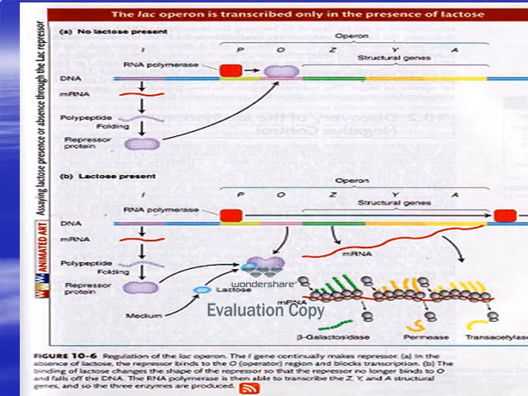So when the repressor does not bind with the operator, the structural genes ZYA are expressed, giving messenger RNA, and the messenger RNA is translated into protein, giving these three enzymes, beta-galactosidase, permease, and transacetylase, which are used for metabolism of sugar. This is the example to illustrate how the lactose operon works, to explain gene on or gene off.